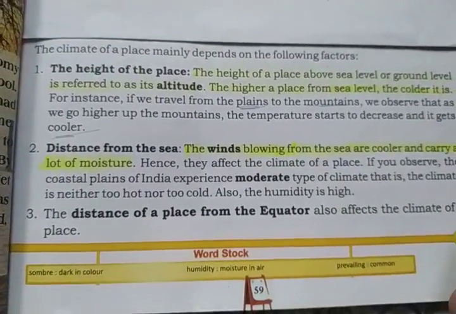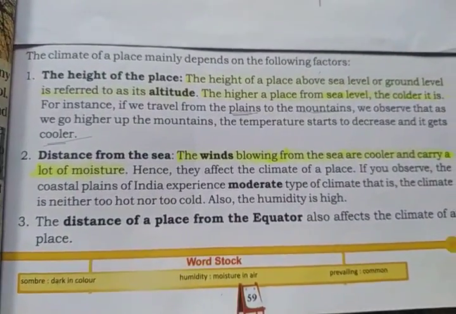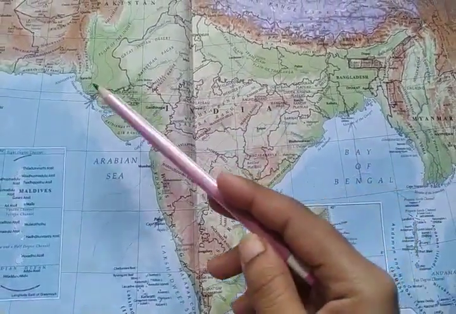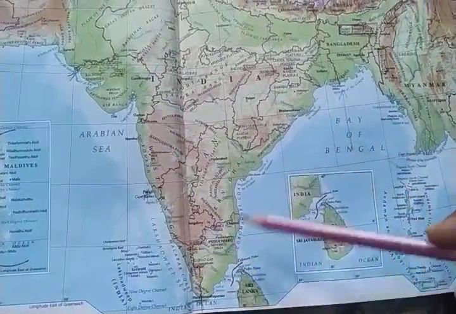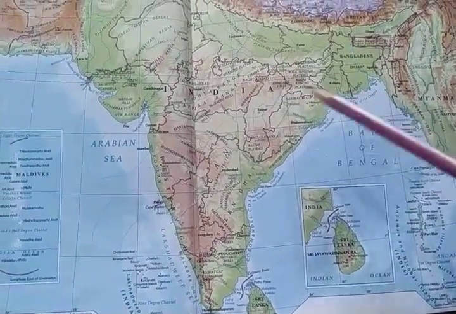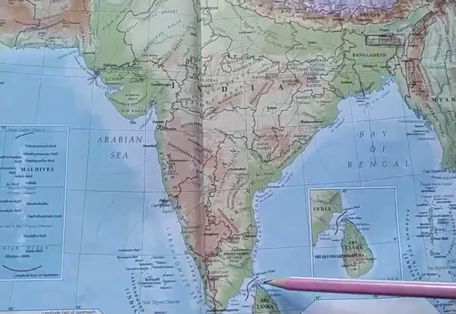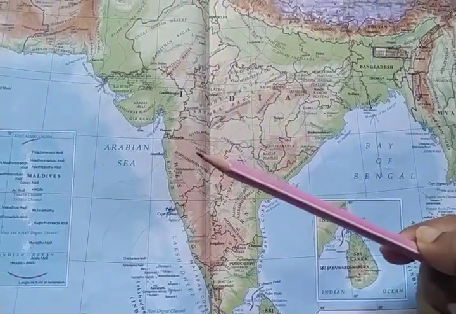Now, how does it affect? So, let's see. This is the map of India, and you can see that the southern part of India is a peninsula. We have already studied this, and it is located near the sea or a water body. So what happened, children?